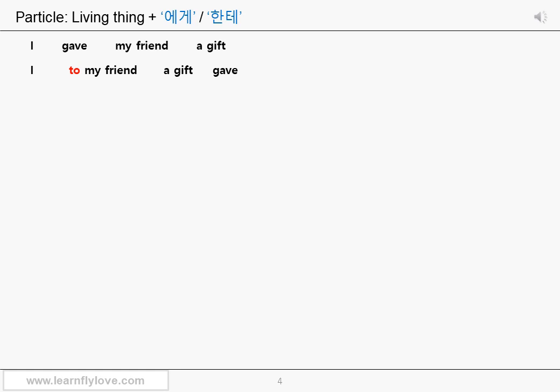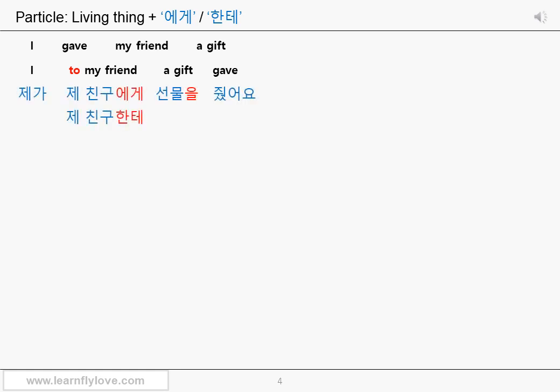The word order is going to be more like I, to my friend, a gift, gave. A gift is something the subject I take an action on, so it is the direct object. My friend is the receiver of the action gave, and the destination of the object, a gift. 제가.